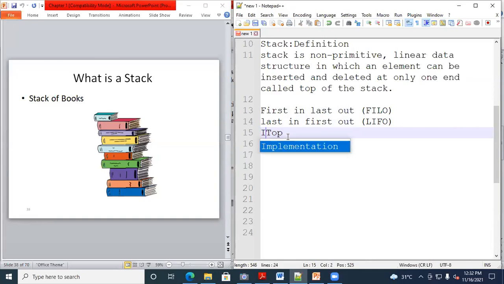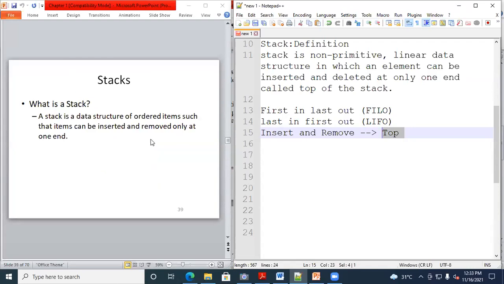Insertion, so I can say insert and delete, or remove you can say. Whatever it may be, both have the same meaning. So this insertion and removing of the element is done at top only in a stack.